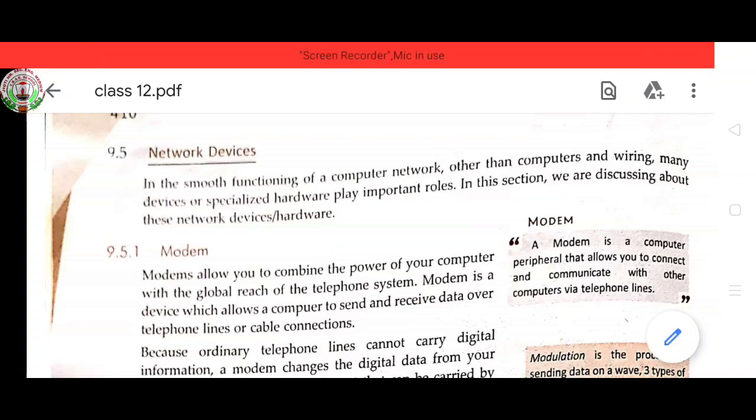First is the modem. A modem allows you to combine the power of your computer with the global reach of the telephone system. A modem is a device which allows a computer to send and receive data over telephone lines or cable connection.